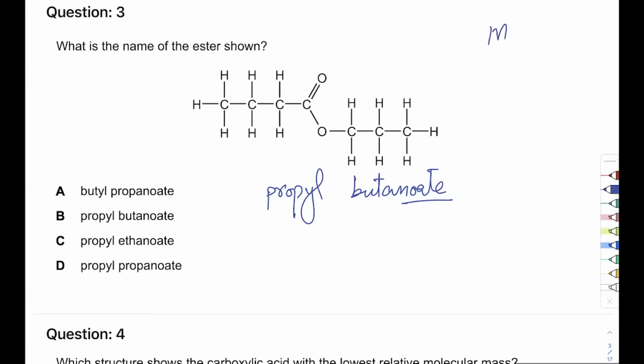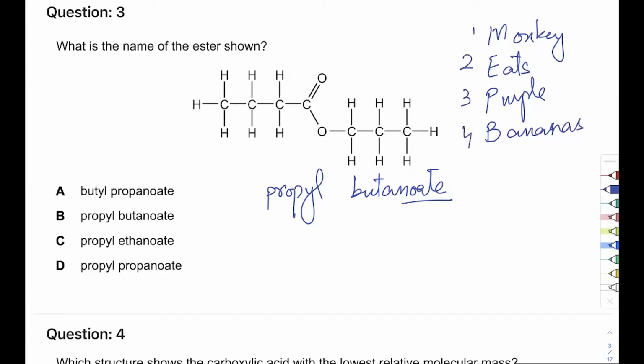Met, eth, prop, but: monkeys eat purple bananas. Again, you should remember them anyway, but in case someone doesn't, this might help.